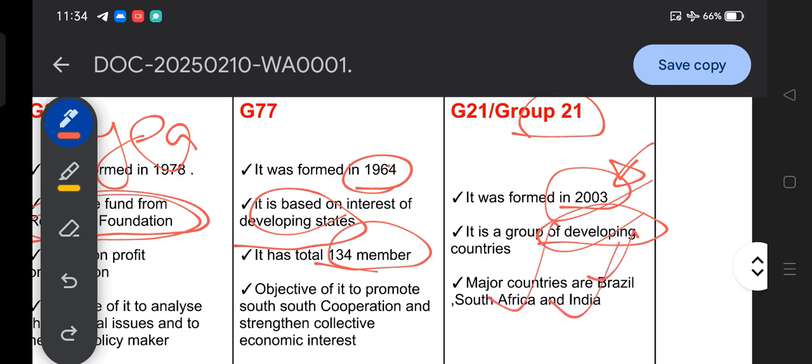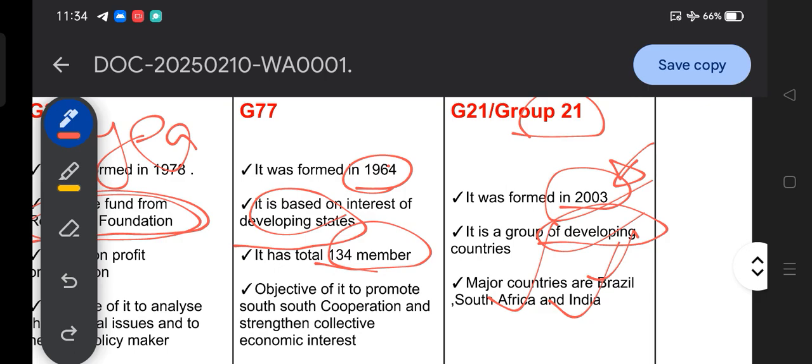You need to remember the major countries, the year of foundation, the basic purpose, and the nature of the organization: whether it is an organization of developing countries, a mix of developed and developing, or focused only on developed countries. For instance, there is the G7, which primarily focuses on the interests and wishes of developed countries.